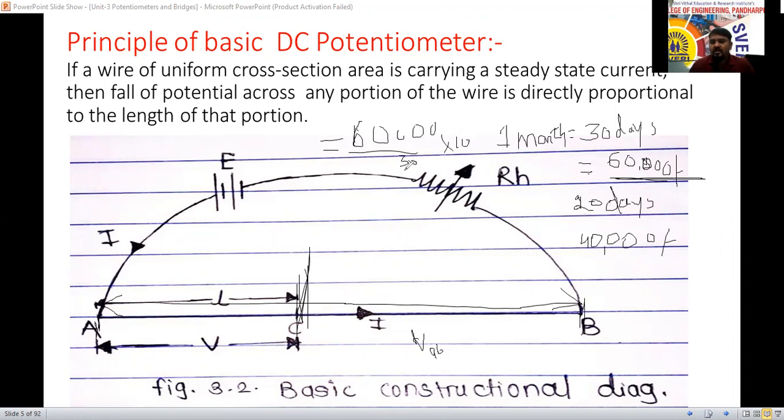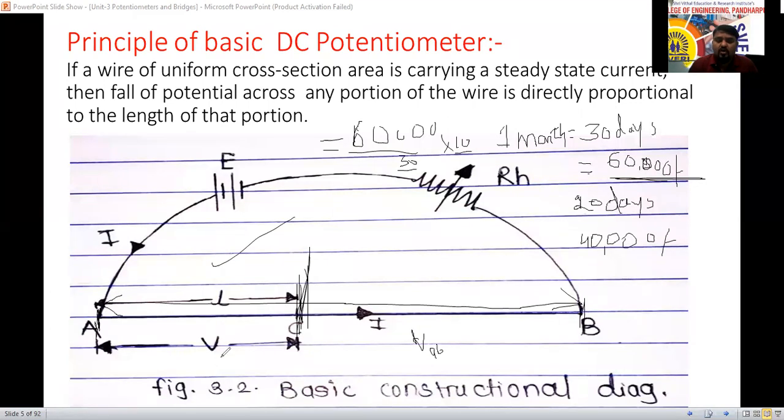60,000 divided by 30 will give one day's salary. Into 10 you have done, means that is the value of this, how much voltage drop is there for the first 10 days. Like that, how much resistance is there up to there from A to C, we have to calculate here now.